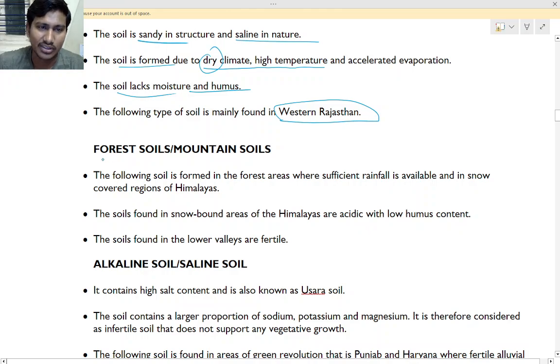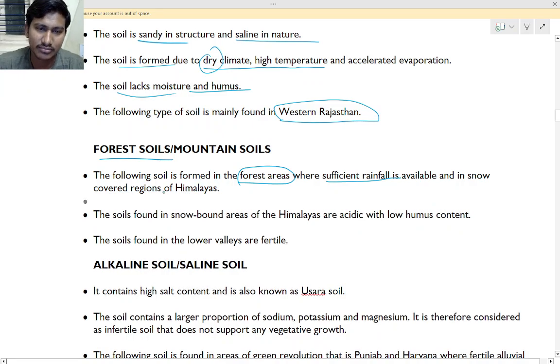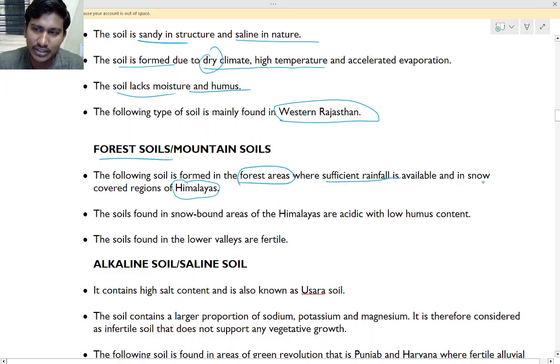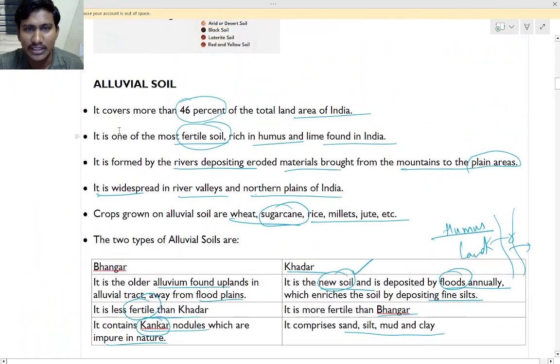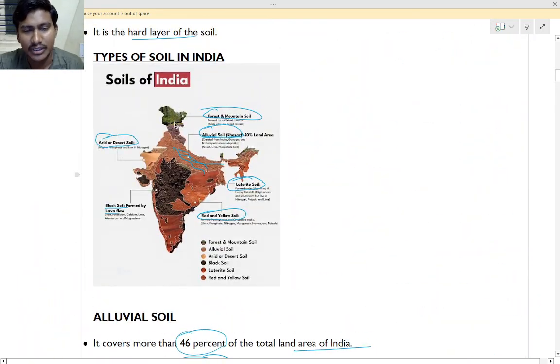What do you mean by forest soil? It is formed in forest areas where sufficient rainfall is available, and in snow covered regions in the Himalayas. Snow will be falling there, in snow covered areas, that is Himachal Pradesh and also Jammu and Kashmir. This is the forest soil.